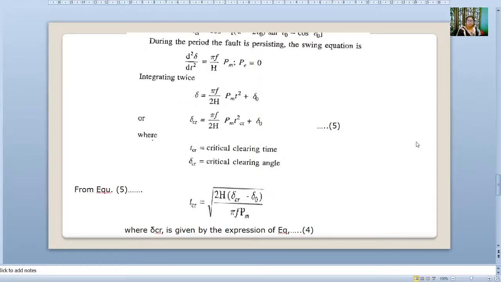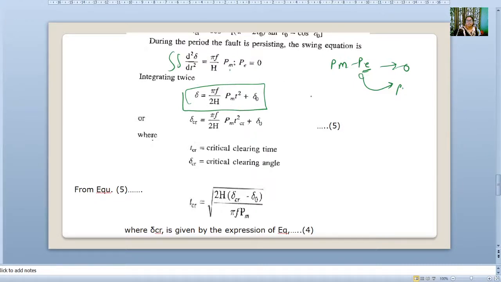During the period of the fault, if the fault is persisting, the swing equation during the fault is d2 del by dt square is equal to pi f by H into Pm minus Pe. Pe is 0. So it is d2 del by dt square equals pi f upon H into Pm. Now integrating this twice, we will get del equals pi f upon twice H Pm t square plus del 0.